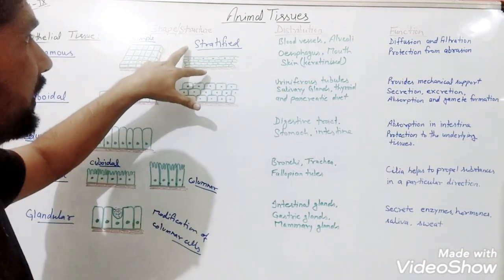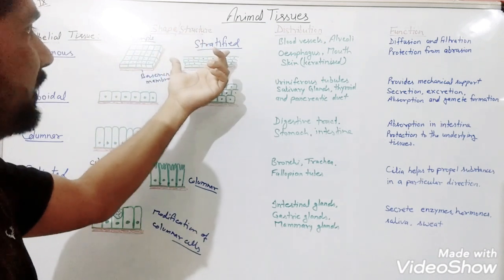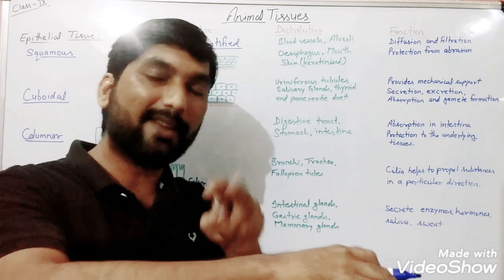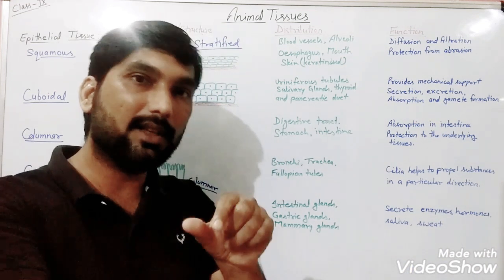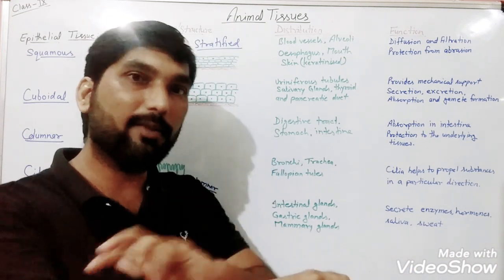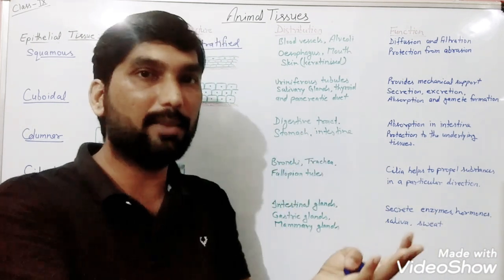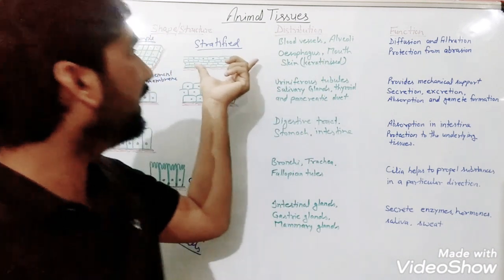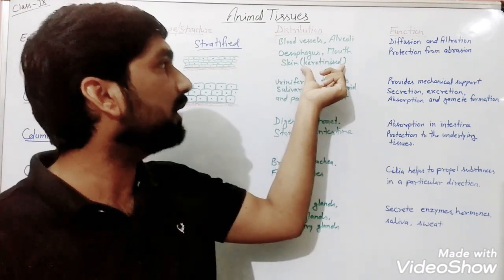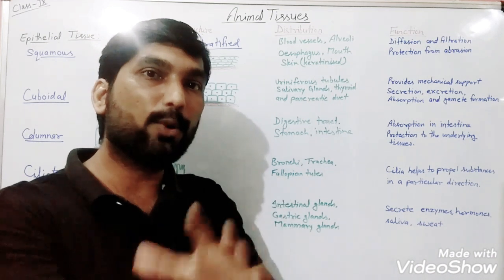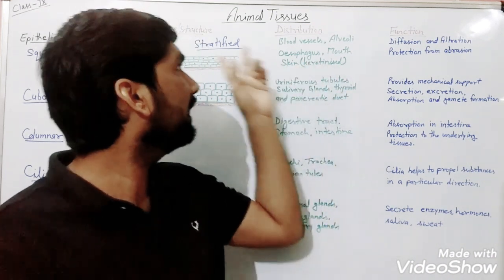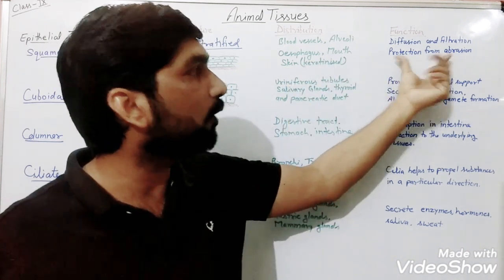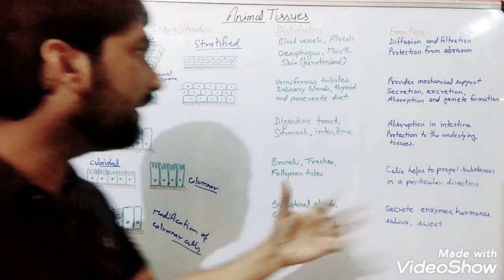But when we talk about the stratified squamous epithelial tissue, they will be present where? In the skin, because if our external layer, our skin will be only a single layer, so it can be damaged frequently. So there will be what? Multiple layers in our skin, and here is a specific feature, keratin protein, keratinized stratified epithelial cells present in the skin, and they protect from any aberration, any wear and tear.